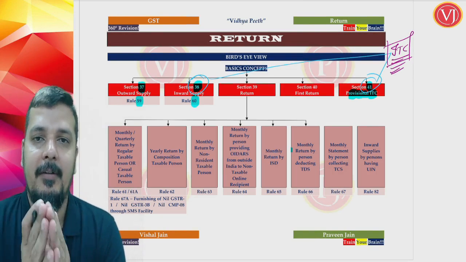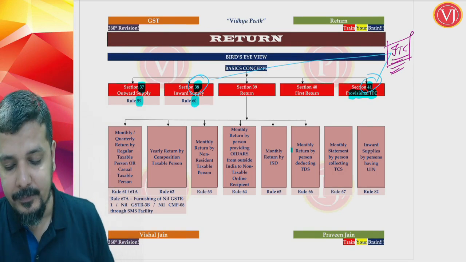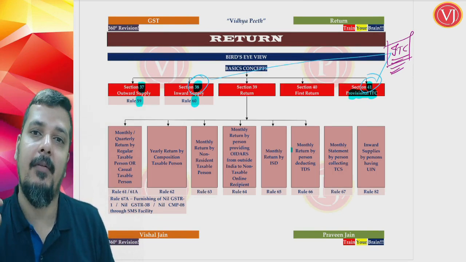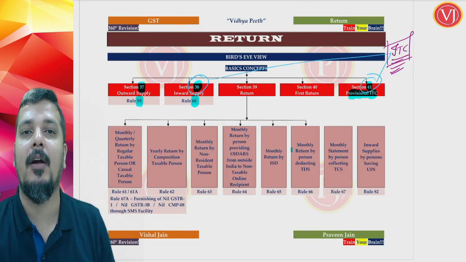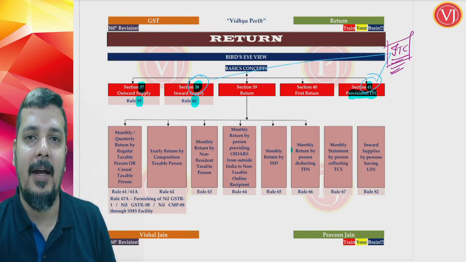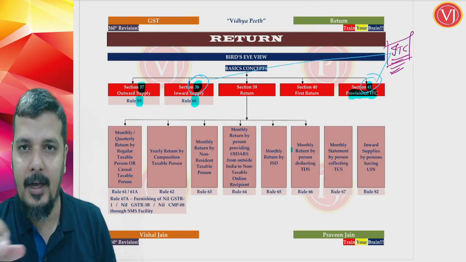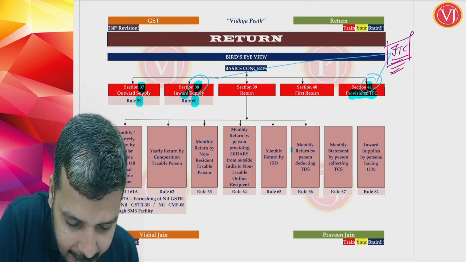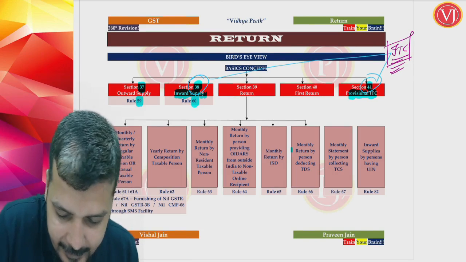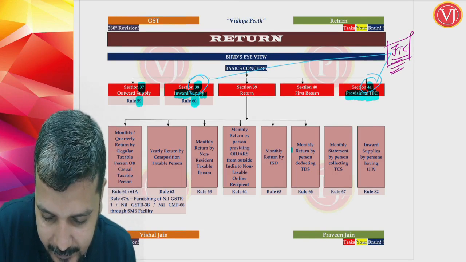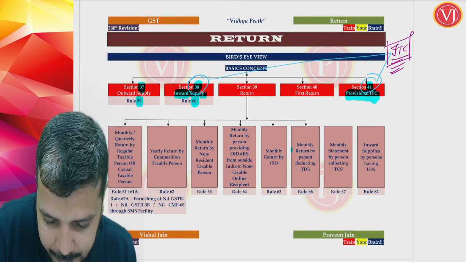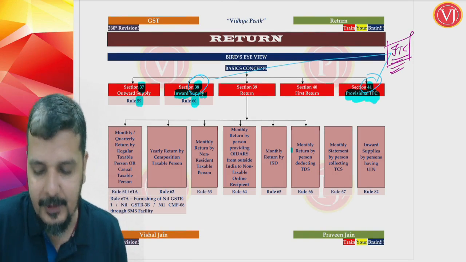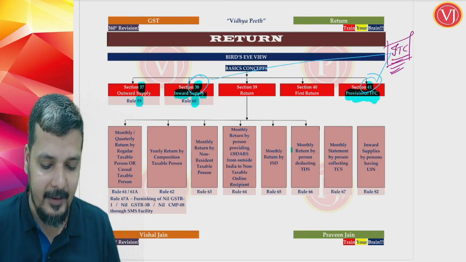So both Section 38 as well as Section 41 were covered there itself. If you see Section 38, the focus is on inward supply, again the focus is on input tax credit, and in Section 41 the focus is on provisional ITC based on the opposite person filing the return. So you're talking about your input tax credit.